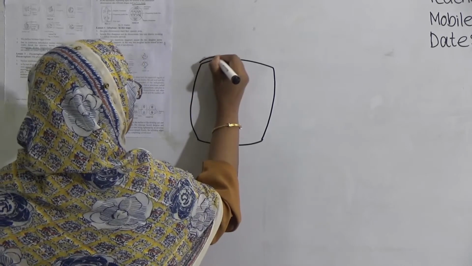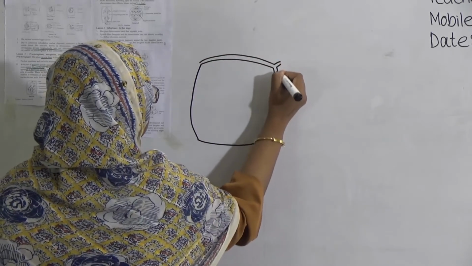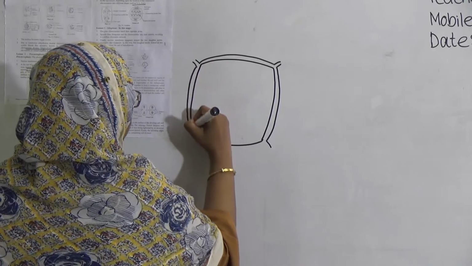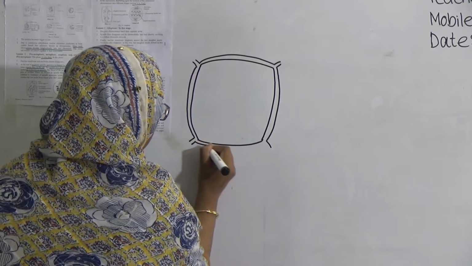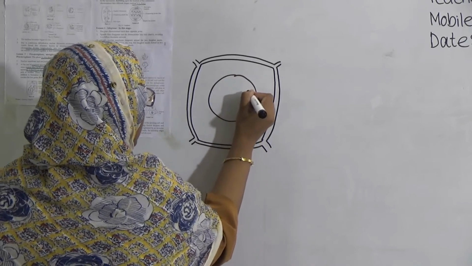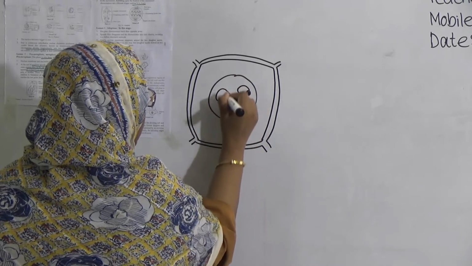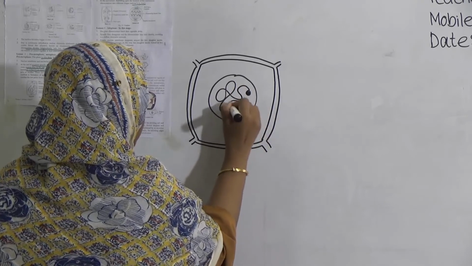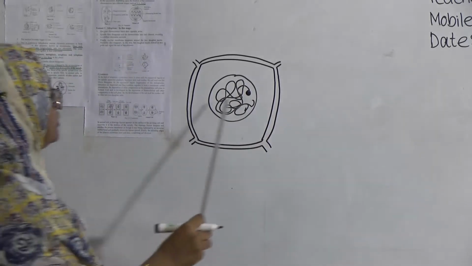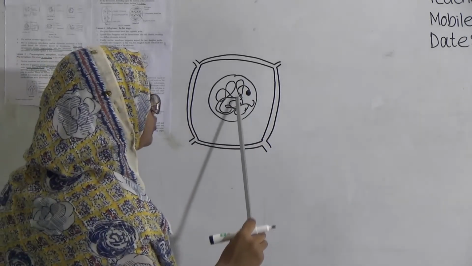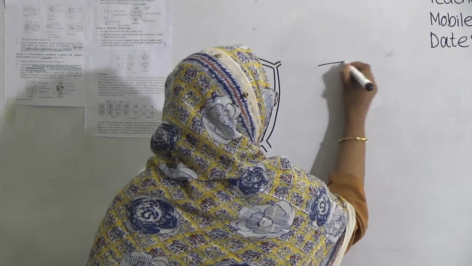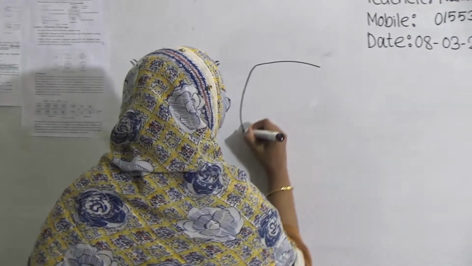This is a cell. At the very beginning of prophase, you can see it like that. Here is the nucleolus, and one part of the chromatin is attached to the nucleolus and the other part remains open. The structure will be like that, and this structure is known as chromatin. And when dehydration starts, you can see the main structure of the chromosome.